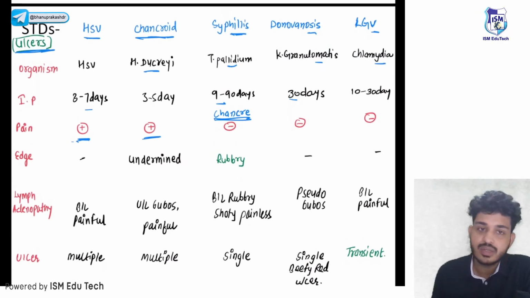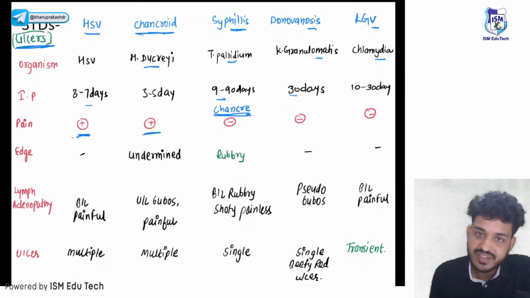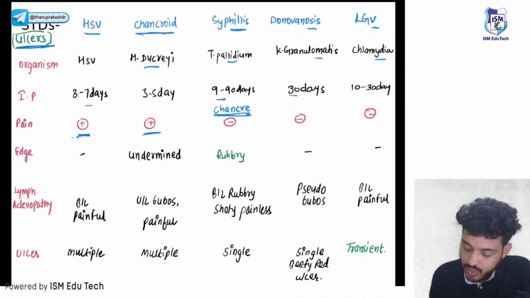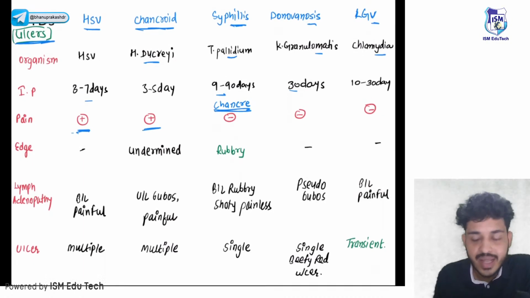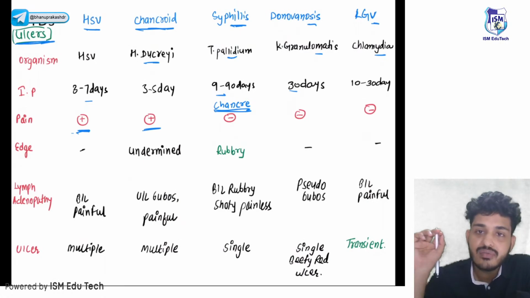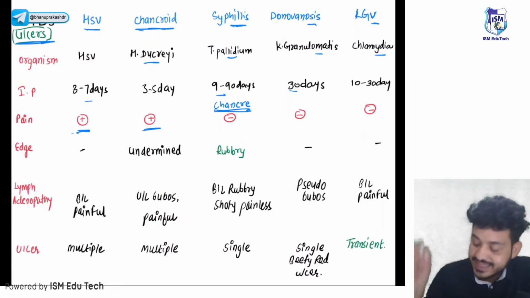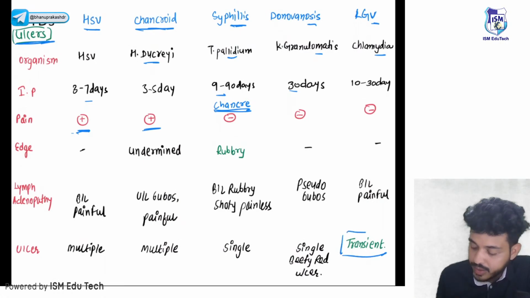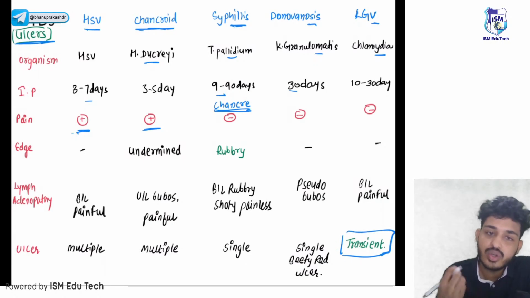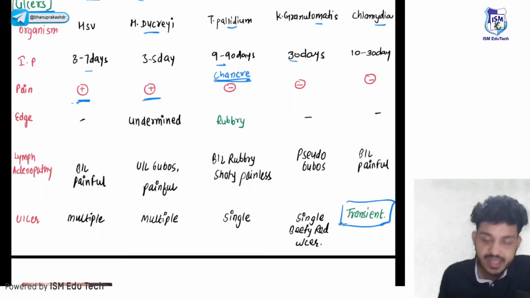Are we clear? These three will be ruled out: syphilis, donovanosis and LGV. What is important about LGV? Remember guys, lymphogranuloma venereum ulcer is a transient ulcer. Very important. It is a transient ulcer, so you won't see an ulcer. You will find only buboes.